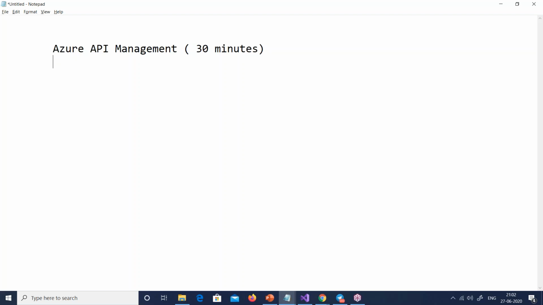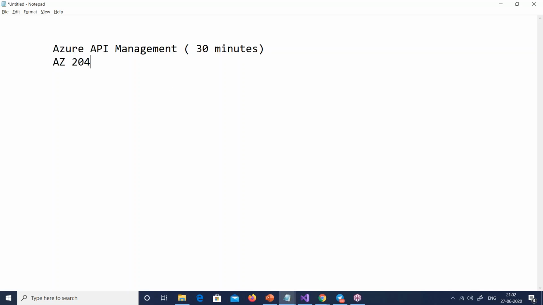So I want to ask everyone out here, I know that a lot of you are already doing Azure. How many of you have looked into API management? Anyone here who has looked into it or gone through something online? Right, so I can see Ramesh has looked into it, and some other people have looked into it. So let us look into what exactly is this API management.